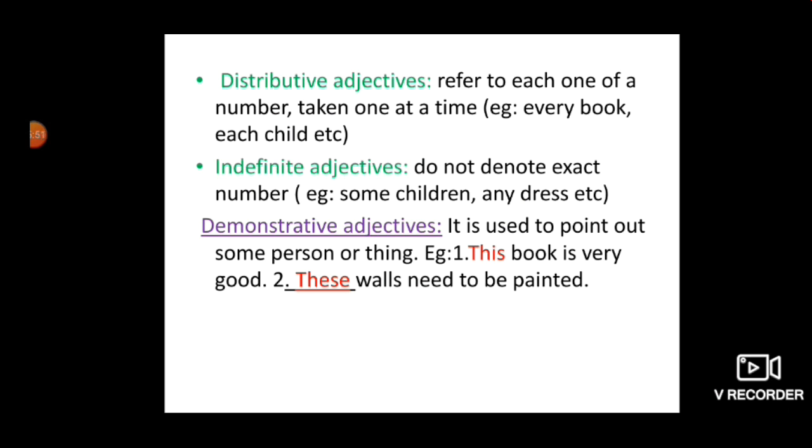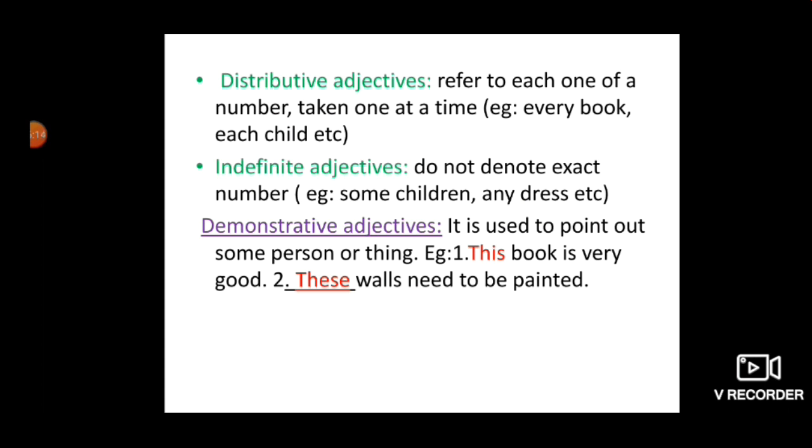Indefinite adjectives do not denote exact number. Some, children, any, dresses, etc. Here we are not sure about the number of the noun. But "some children" means some. We don't know 1, 2, 3, 4, 5. How many? Any dresses. Okay.